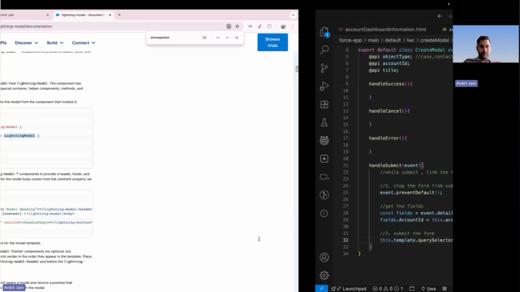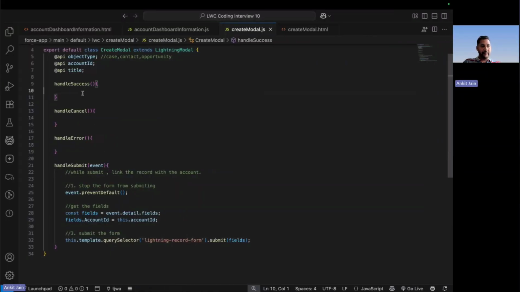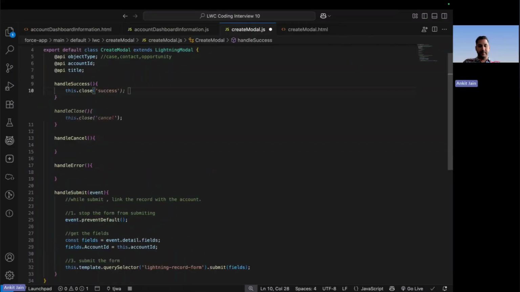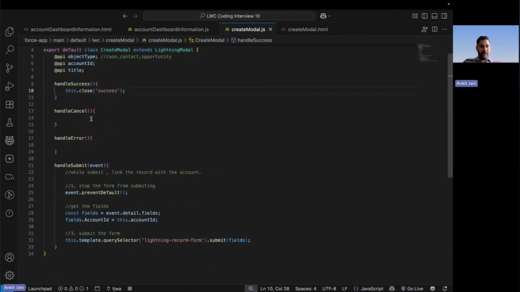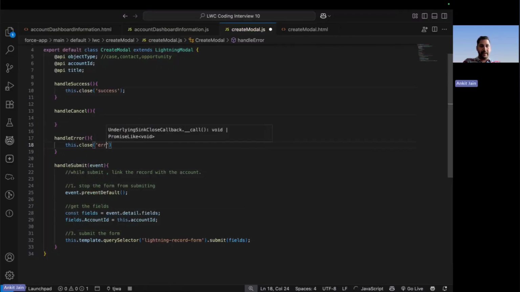How can you close the modal? You can use the method this.close. So here I will be using the method to close the modal, and let me pass the text as success. Similarly, in the case of error, I will again put this.close, and in the brackets I am putting error, because in the case of error I will display the error message later, but at this moment I simply want to close the modal.